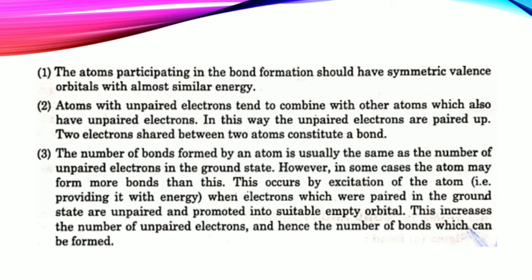So the atoms participating in the bond formation should have symmetric valence orbitals with almost the same energy. એટલે કે જે એટમ બોન્ડ બનવામાં ભાગ લેતા હોય, પાર્ટિસિપેટ કરતા હોય, એની પાસે શું હોવું જોઈએ? સિમેટ્રિક વેલેન્સ ઓર્બિટલ્સ, almost similar energy, right? એટલે કે વેલેન્સ ઇલેક્ટ્રોન હોવા જોઈએ અને એની એનર્જી કેવી હોવી જોઈએ? તો કે similar. And atoms with unpaired electrons tend to combine with another atom which also has unpaired electrons.